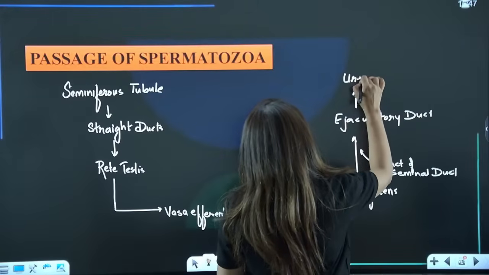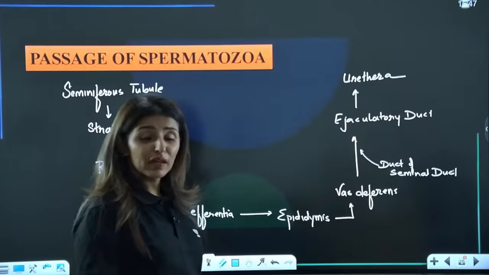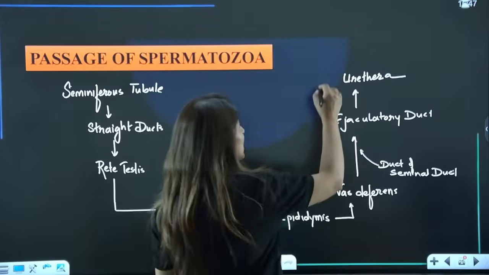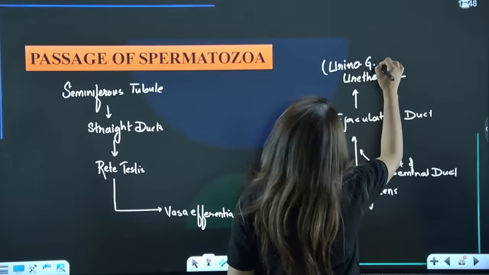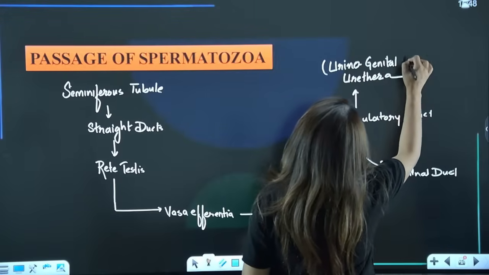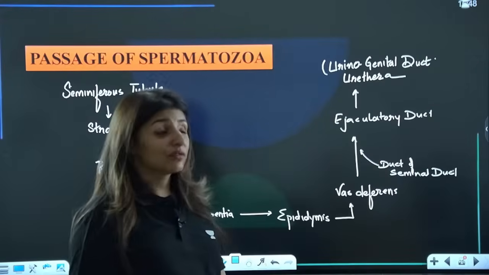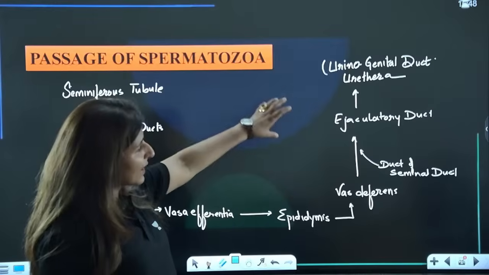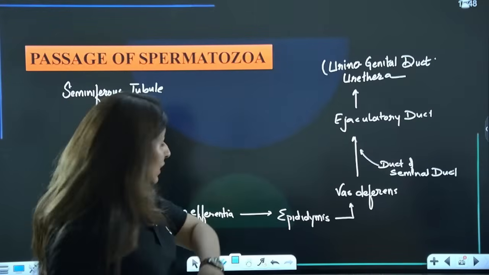Now see, in males this urethra is long and a common passage for sperms as well as urine. That is why in males we call urethra as urinogenital duct. And we have read the same terminology even in case of frog. So we see the excretory system and reproductive system of males getting converged.